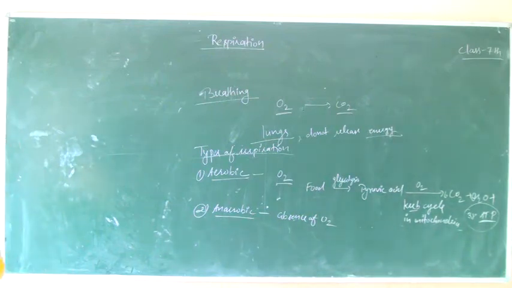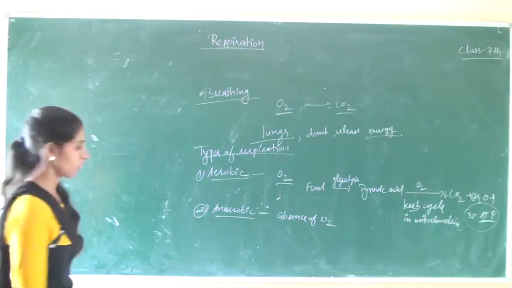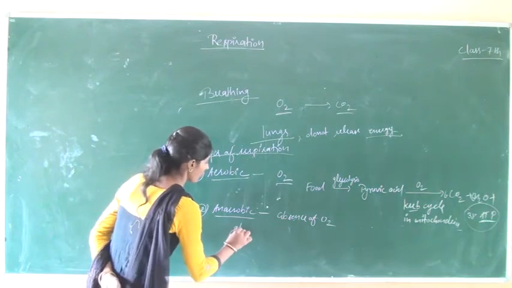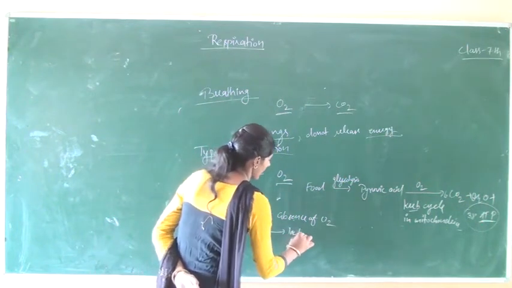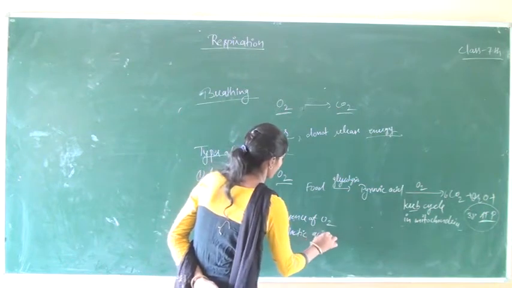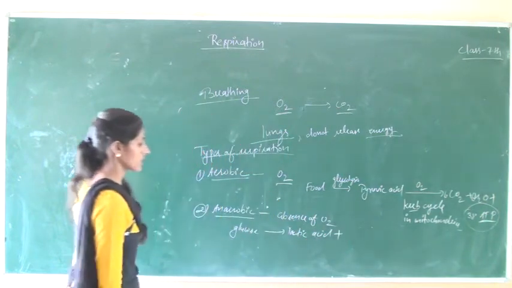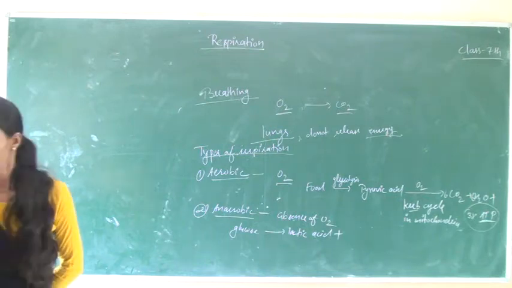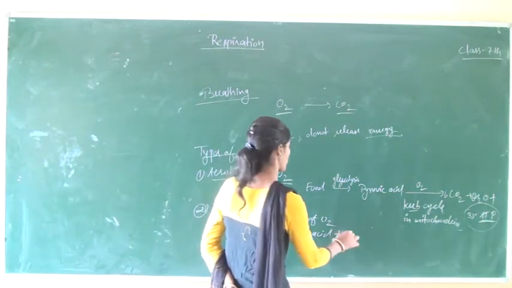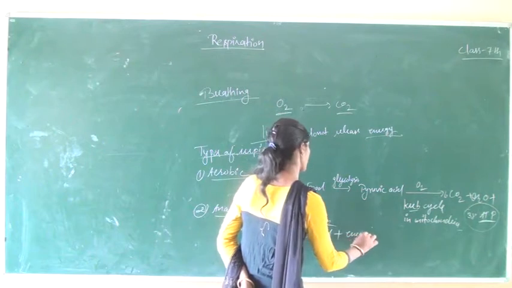But in anaerobic respiration, oxygen is not required. Glucose is converted into lactic acid and a small amount of energy.